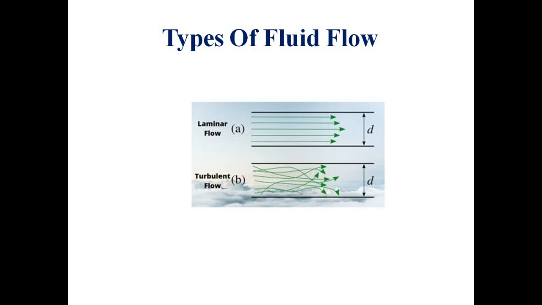Most of the liquid flows are turbulent. Laminar flow is very rare, because it happens only in the flow of viscous liquids. For example, honey is very viscous, and when such a viscous liquid flows, laminar flow may happen. And the blood flow through our veins is also supposed to be laminar. These are some special cases in which laminar flow takes place.